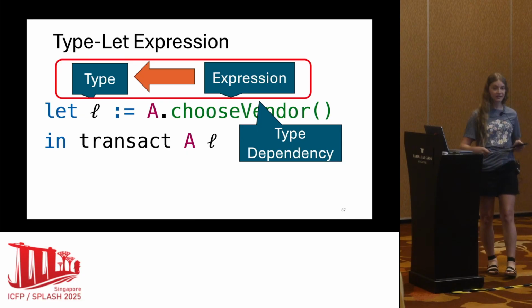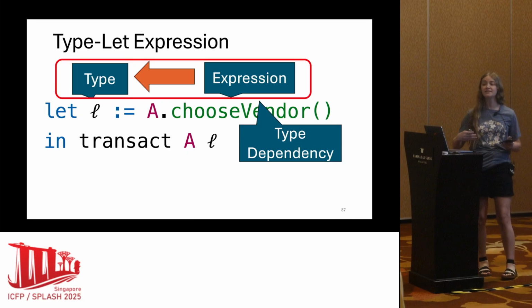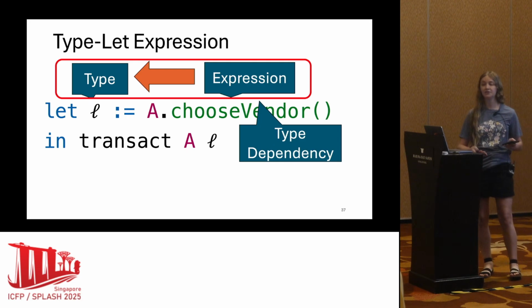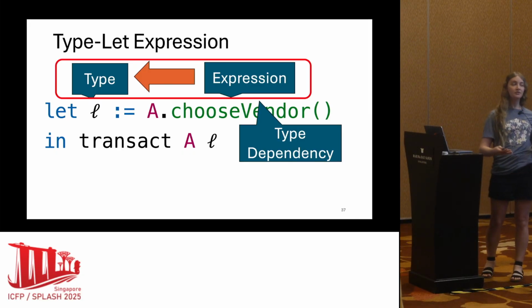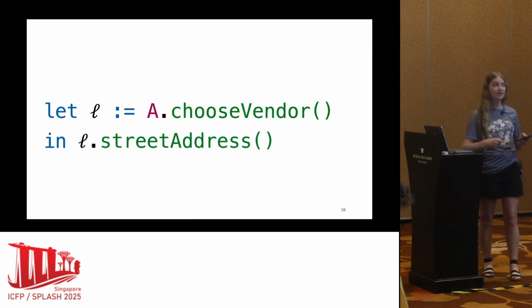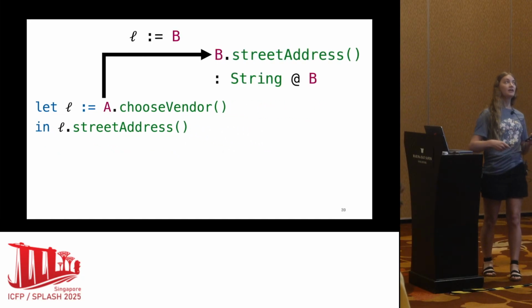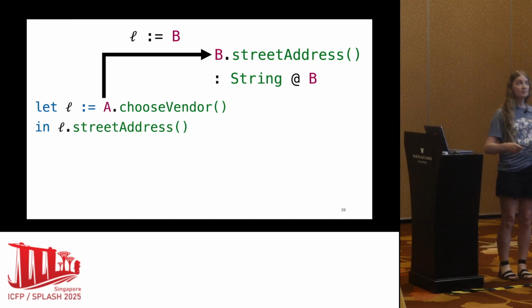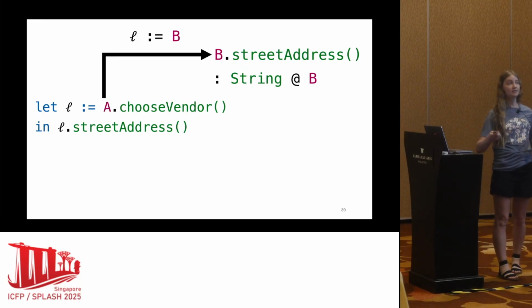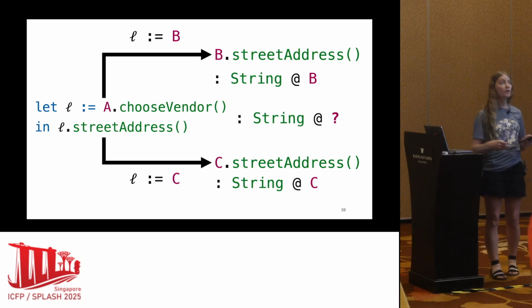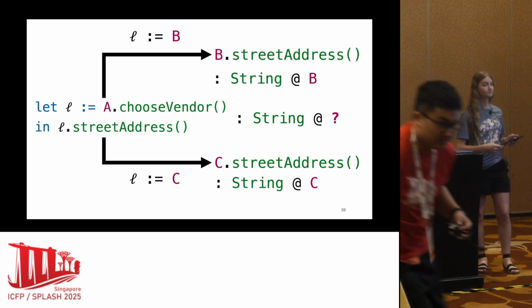Another subtle point is that if you ever see in programming languages an arrow pointing from expressions to types, you should immediately think of type dependency. And dependent types aren't necessarily bad, per se. They can just make your type system extremely complicated or even undecidable. So in our language, we would really like to avoid type dependency whenever possible. To see how we might unintentionally introduce dependent types, in this example, the chosen vendor returns their street address. In one case, when Bob is chosen, that results in a string at B, or Bob. In the other case, it results in a string at Charlie. So then what type should we assign to the entire let expression? Well, it depends on what value L resolves to.